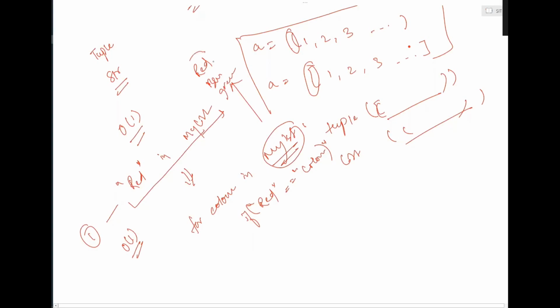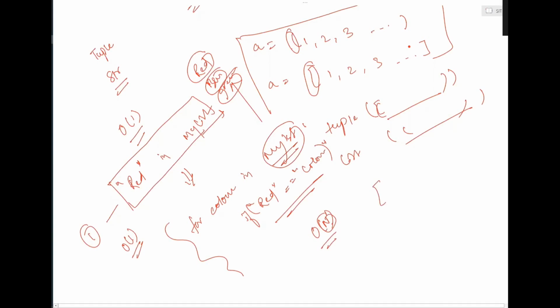First it will be red, then blue, then green. When it is iterating in the for loop, these elements are picked one by one and then checked. So although you are writing this statement, actually this is what is happening. And because it is going in a loop, this will be big O of n, where n is the number of elements in that list, because your for loop will iterate over that many elements. So it is going to be big O of n and not big O of 1. I hope I have made my point clear.